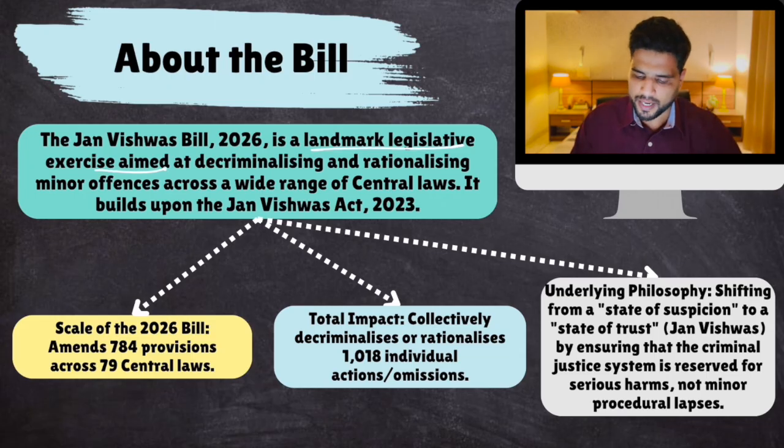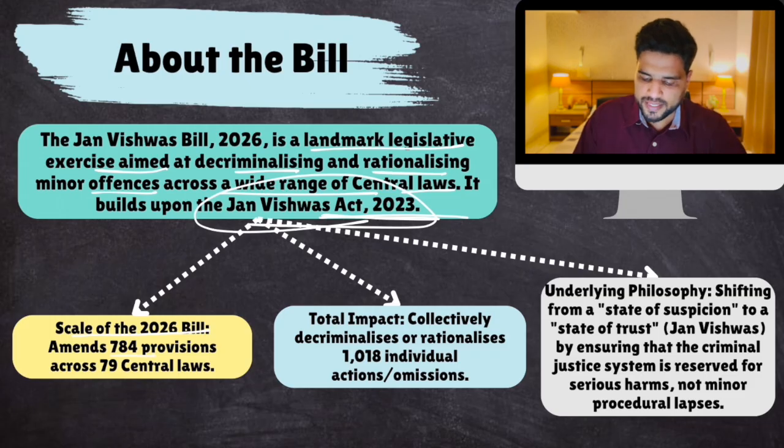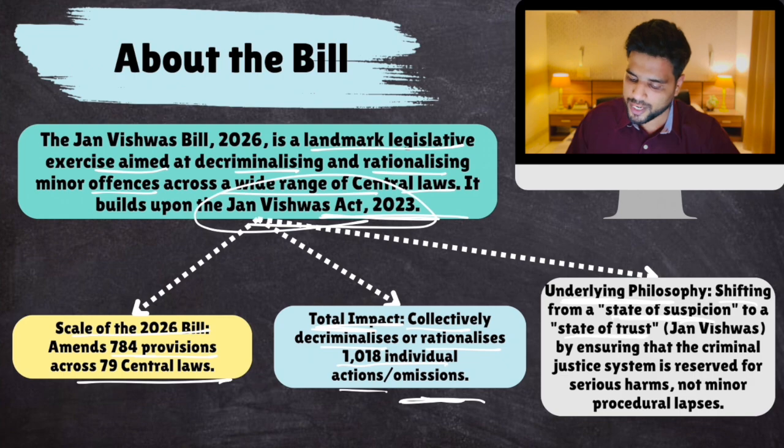This bill is a landmark legislative exercise aimed at decriminalizing and rationalizing minor offences across a wide range of central laws. The first phase was the Jan Vishwas Act in 2023. Now there is another bill. Scale of this bill? It amends 784 provisions across 79 central laws. Total impact? It collectively decriminalizes or rationalizes 1,018 individual actions and omissions, individual crimes which were earlier crimes. The underlying philosophy is shifting from a state of suspicion, where the government is always suspicious of its citizens, to a state of trust, by ensuring that the criminal justice system is reserved for serious crimes, not minor crimes.